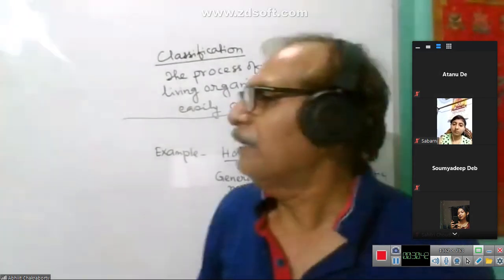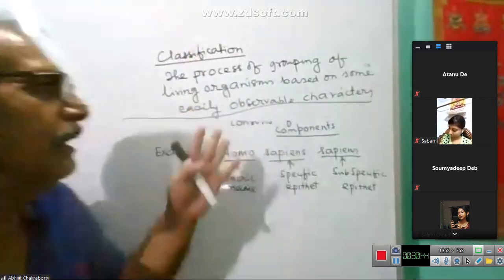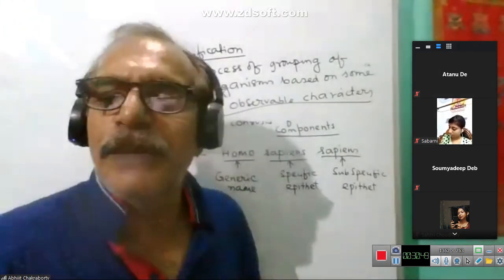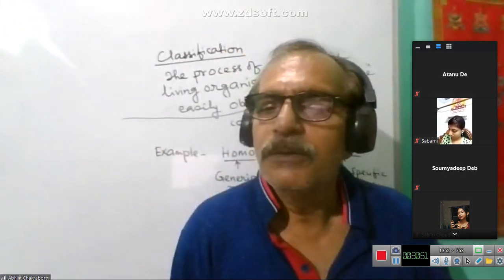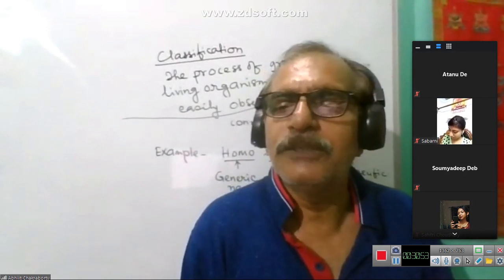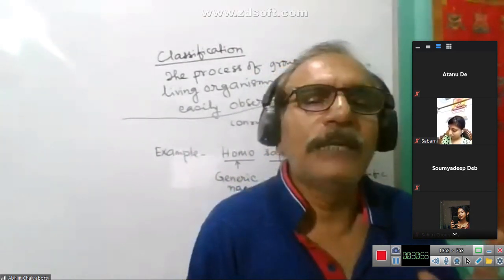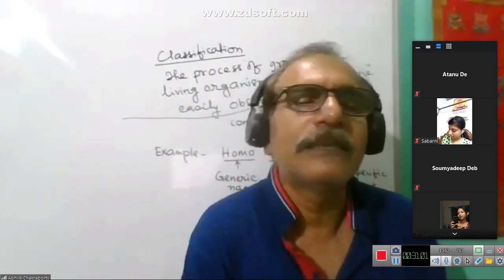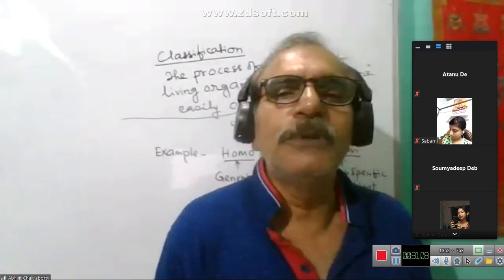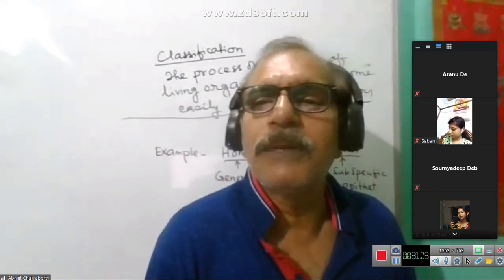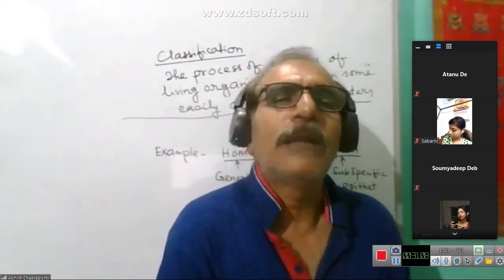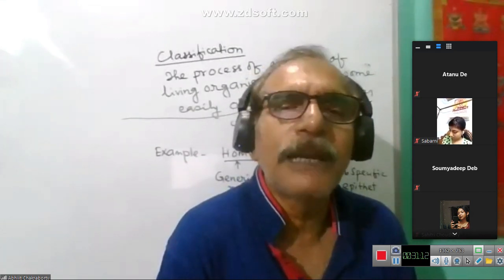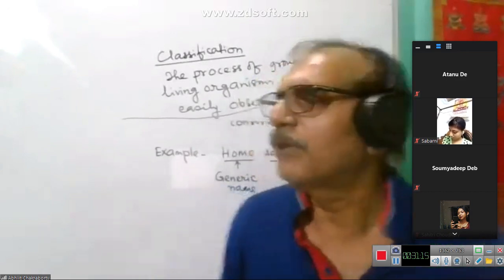Secondly, the grouping is also based on similarities and dissimilarities. That means organisms with similarities are required to be found in one group, and organisms with dissimilarities are present in different groups. Is it clear to you, classification?